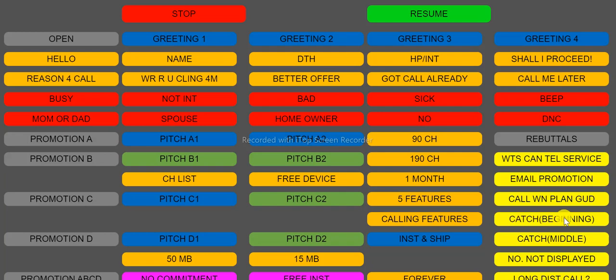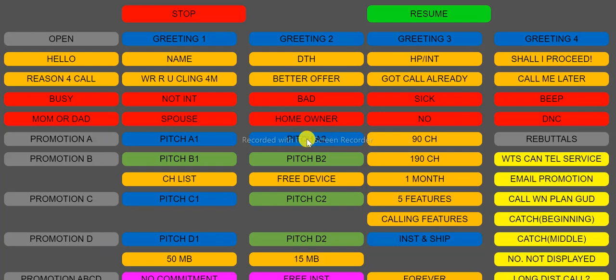If you have to click catch beginning, the situation should be up to pitch A2. You have clicked greeting 1, you have clicked pitch A1, you have clicked pitch A2 also. After clicking A2, the customer is asking what is the catch.